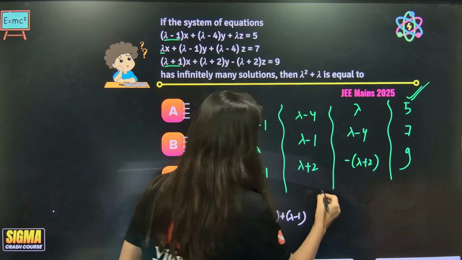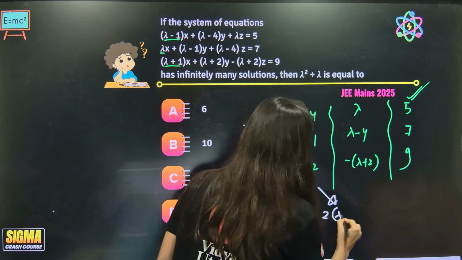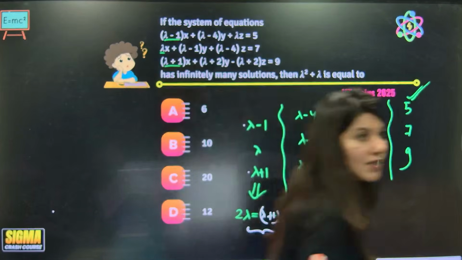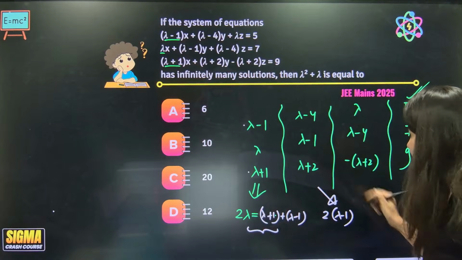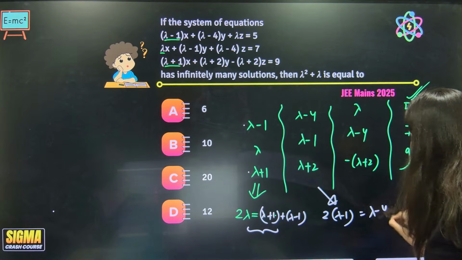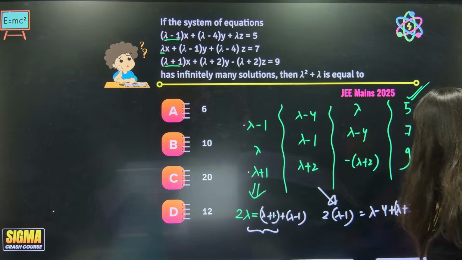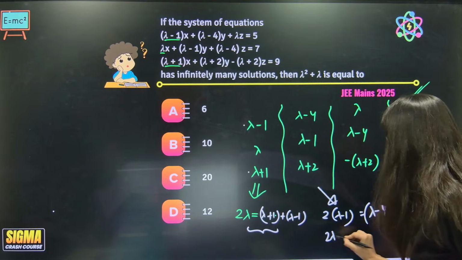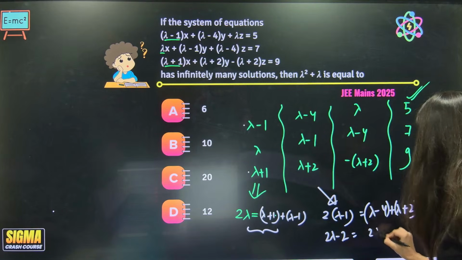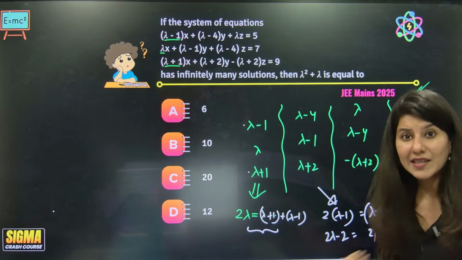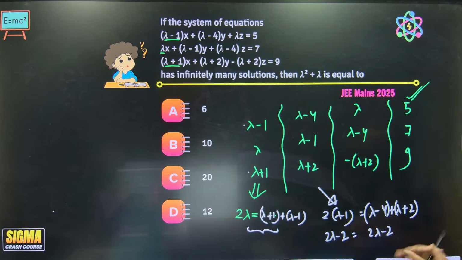Let's focus on the second thing, okay? So 2 times lambda minus 1, you know how AP works. Double of middle is equal to lambda minus 4 plus lambda plus 2. Okay, so this is 2 lambda minus 2 is equal to 2 lambda minus 2. Again, it is becoming equal, condition is getting satisfied, but not giving me value of lambda.